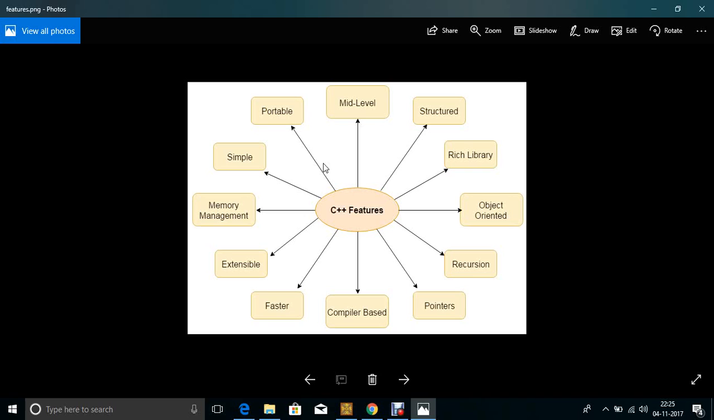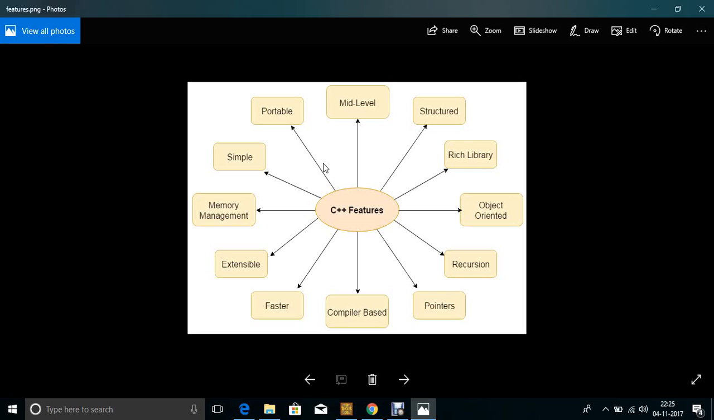Structured programming language means that we can break the program into parts using functions, so it is easy to understand and modify. So the structured way is defined as creating different modular functions in C++. So that is the structure. Rich library: there are a lot of functions, many inbuilt library functions provided by C++. So C++ stores a large library inside it.